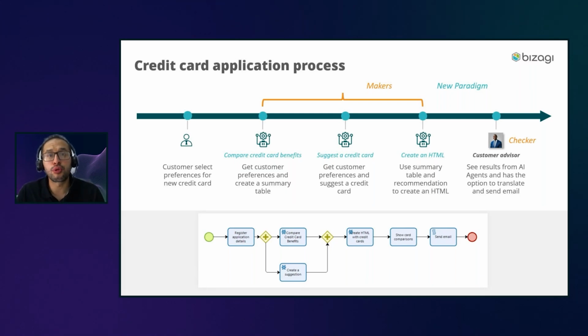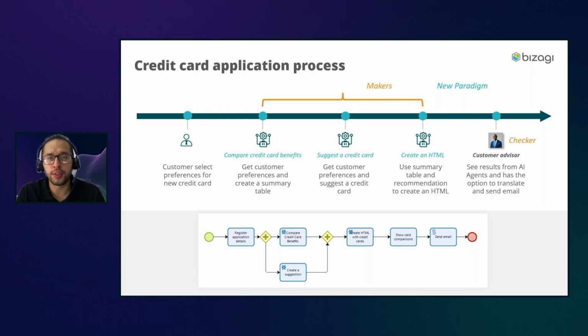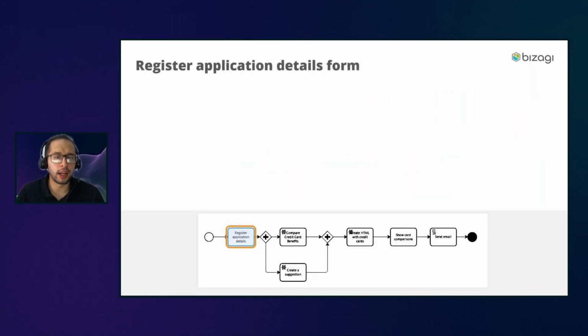Here we have three makers, three agents doing a lot of stuff for us, and one checker, the customer advisor, David, who reviews the final job. So what happens behind the scenes of all of this? If we review the first task, take a look at how we are combining Bizagi existing features with the power of AI agents.